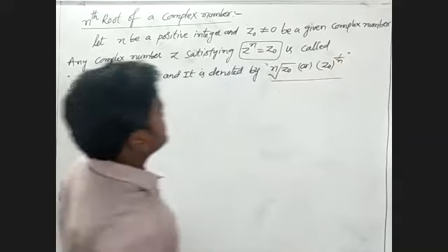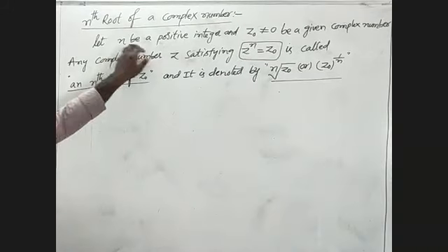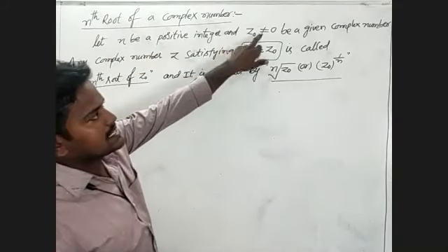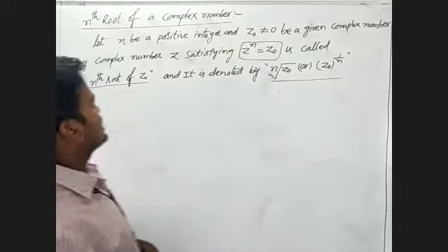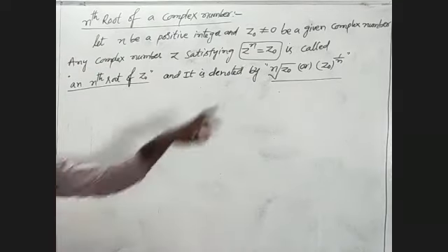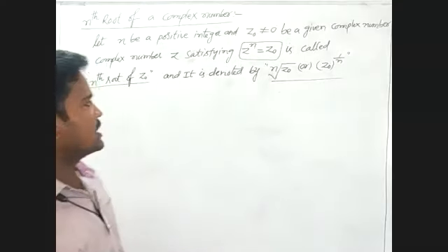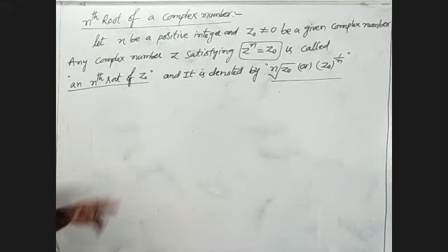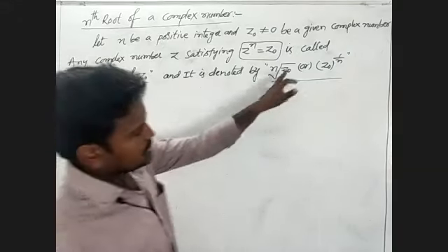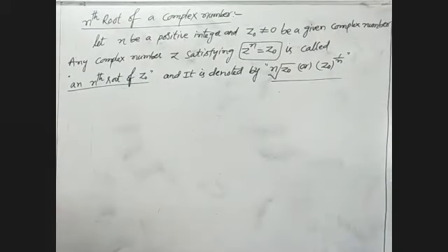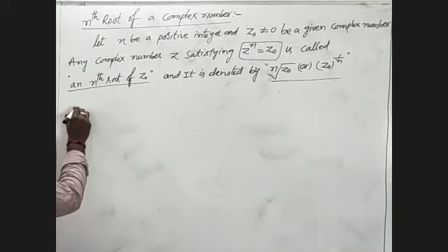Once again we will observe this. Let small n be a positive integer and z0 not equal to 0 be a complex number. Any complex number z satisfying z power n equal to z0 is called an nth root of z0, and it is denoted by nth root of z0 or z0 whole power 1 by n. Okay, we will note them.